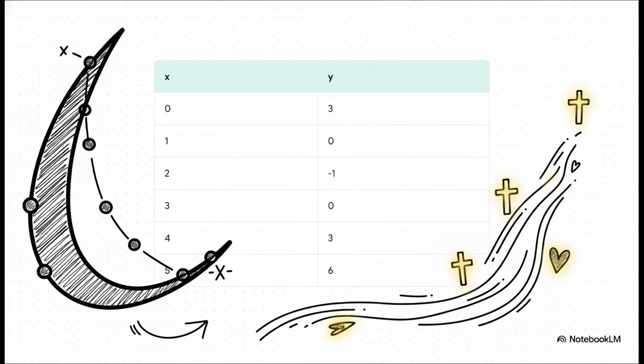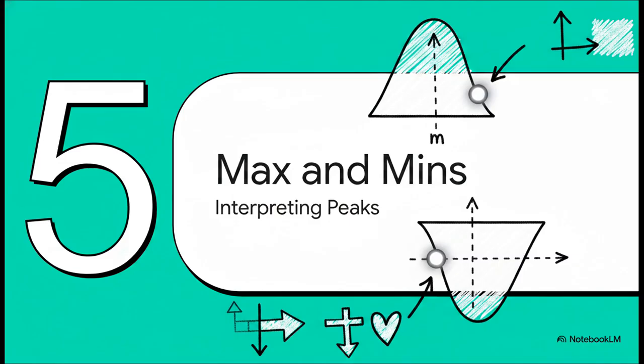And then watch the y values rise right back up: 0, 3, and 6. By plotting these exact coordinates, it perfectly reveals our parabola's upward opening U-shape. And boom, right there in the middle, at the coordinate point of (2, -1), we find our turning point, our vertex.